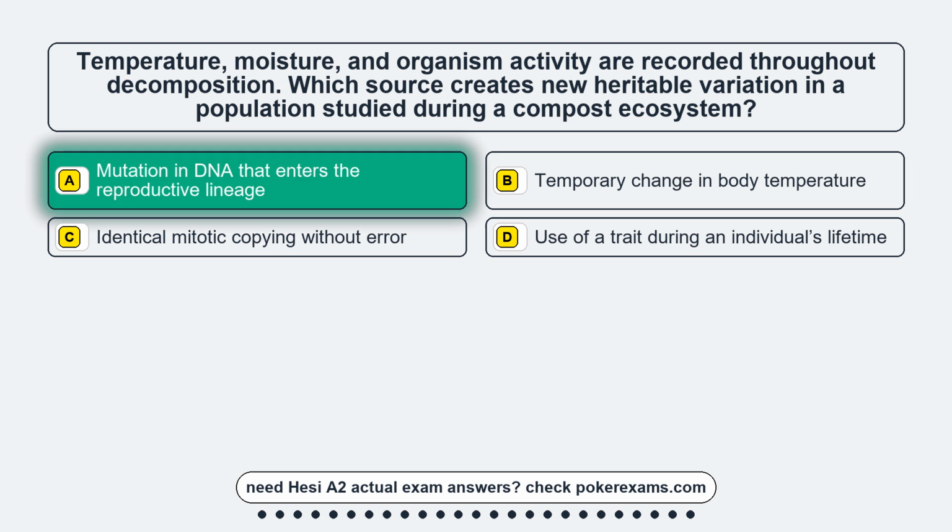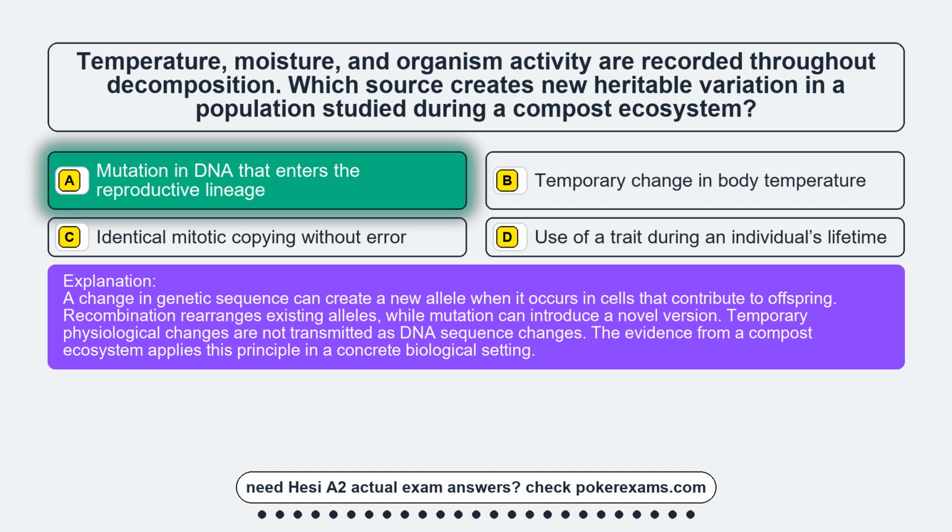The correct answer is option A. Mutation in DNA that enters the reproductive lineage. A change in genetic sequence can create a new allele when it occurs in cells that contribute to offspring. Recombination rearranges existing alleles, while mutation can introduce a novel version. Temporary physiological changes are not transmitted as DNA sequence changes. The evidence from a compost ecosystem applies this principle in a concrete biological setting.